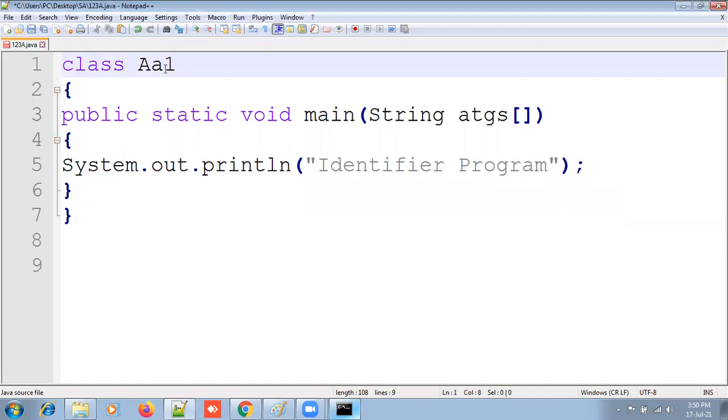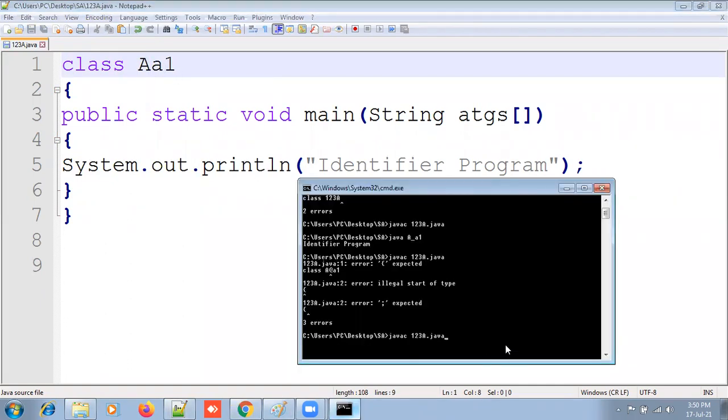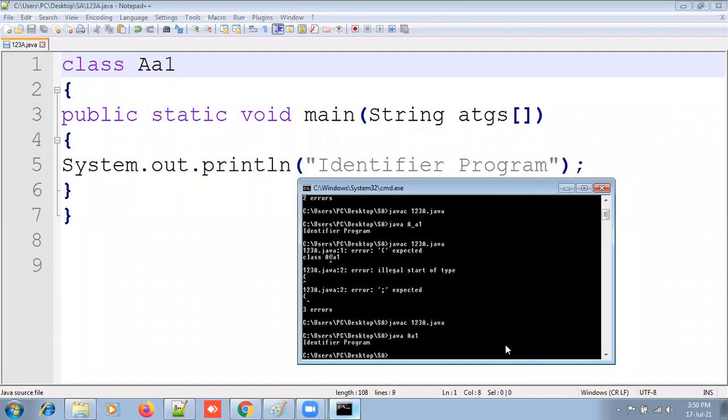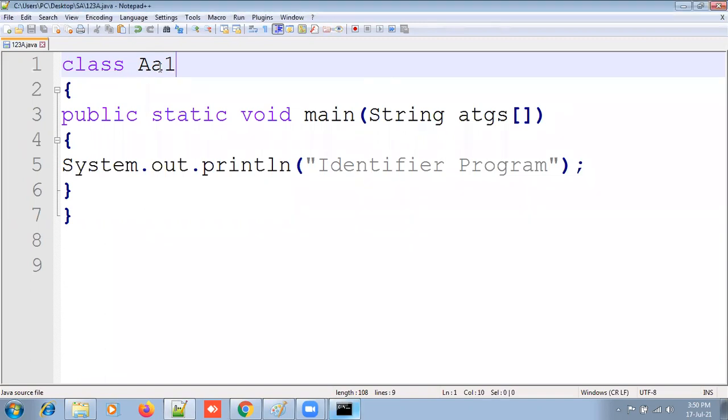Here you can remove this. Capital A, small a1. Now compilation is over. Then java capital A small a1 is going to be executed. Same like this, we follow the identifier rules. Then the third thing, the combination of both.